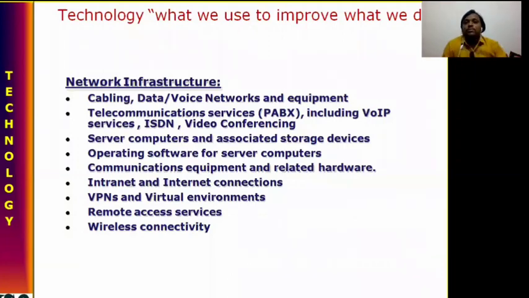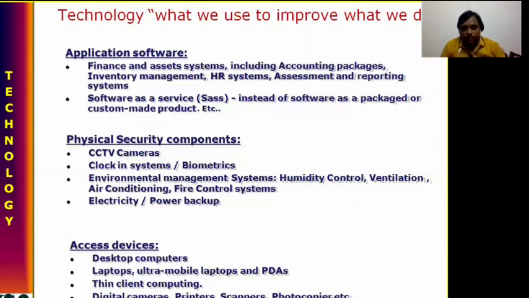So the three things we have to discuss: people, the process, and technology. For these three, we have to provide security and the respective cases. And the related application, there'll be finance asset systems that may include accounting package, inventory management, HR systems, assessment and reporting system, and the physical security component like CCTV camera, and clock in systems, the biometrics, air conditioning, a fire control system, electric power backup.